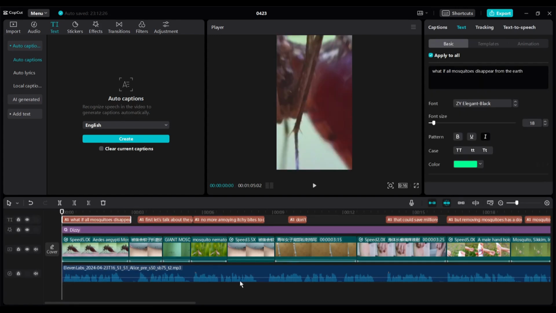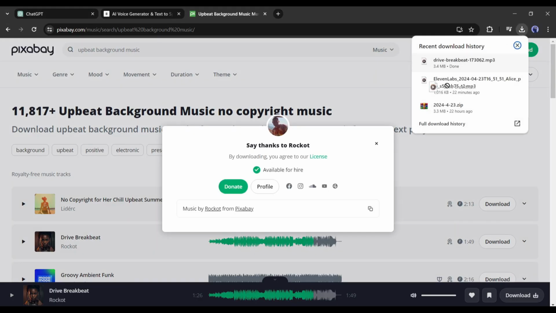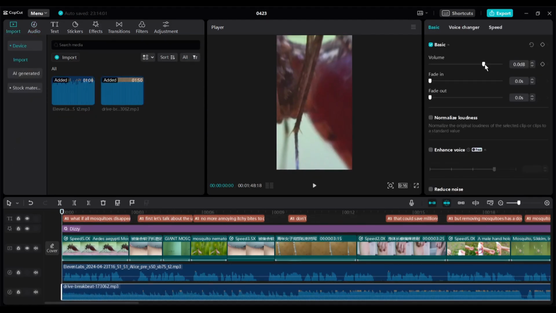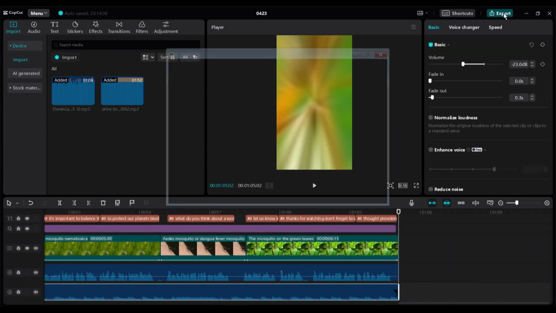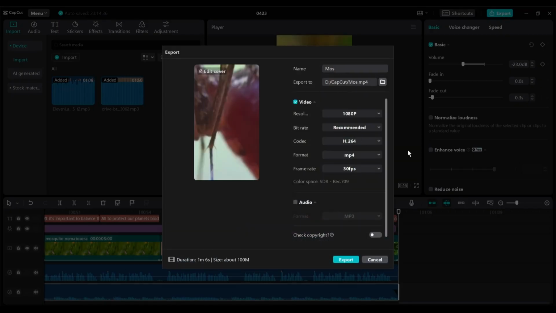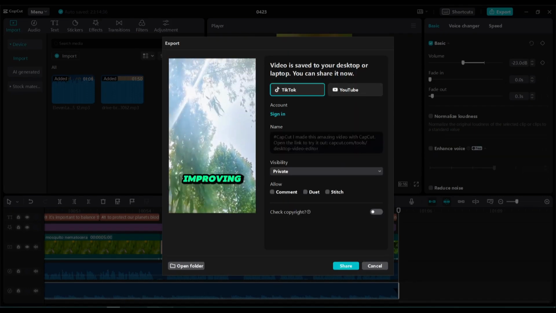Okay, now one last thing, we have to add background music. You can add BGM from the CapCut music library, but I will use it from Pixabay. After adding the music clip, adjust the volume and length. After all is set, hit the export button. Change the name and click on export from here. Now it will take some time to render the video. Let's first forward this part. And here it is, our video is ready.